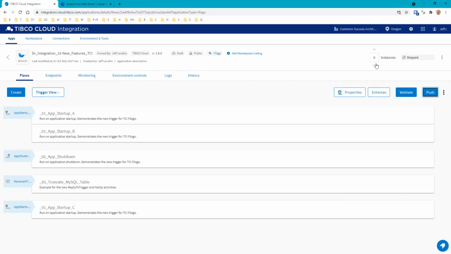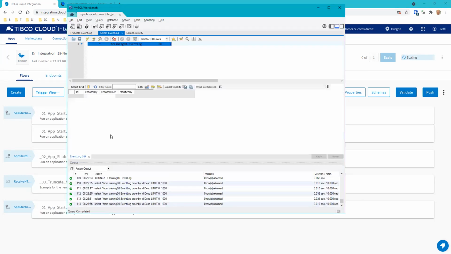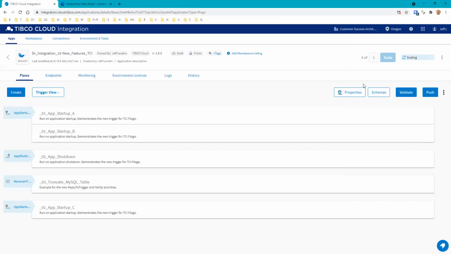Now let's see what happens when we scale this up to one instance. What we expect to see is that the application startup is a trigger on these three flows, and we should see three values in the table. We'll give it a second to scale up and deploy out to TIBCO Cloud.